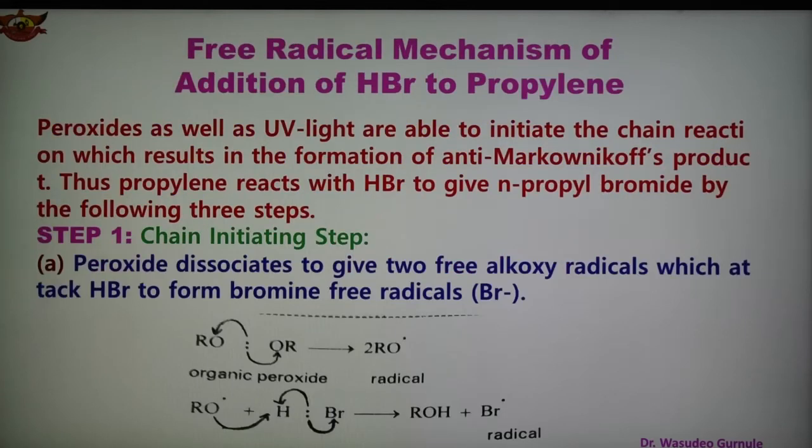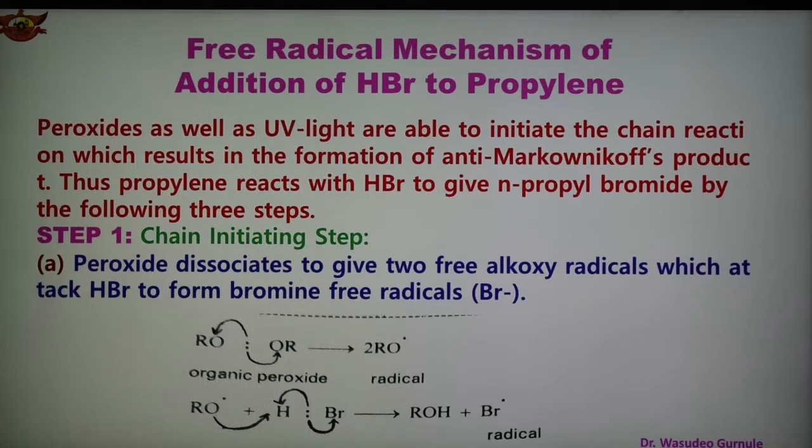After this, the third mechanism is the free radical mechanism of addition of HBr to propylene. As we know, in the case of free radicals there are three steps: first is the initiation step or chain initiation, second is chain propagation, and third is chain termination.